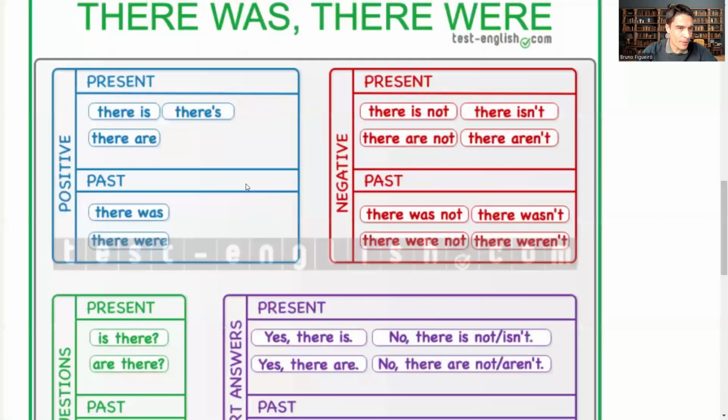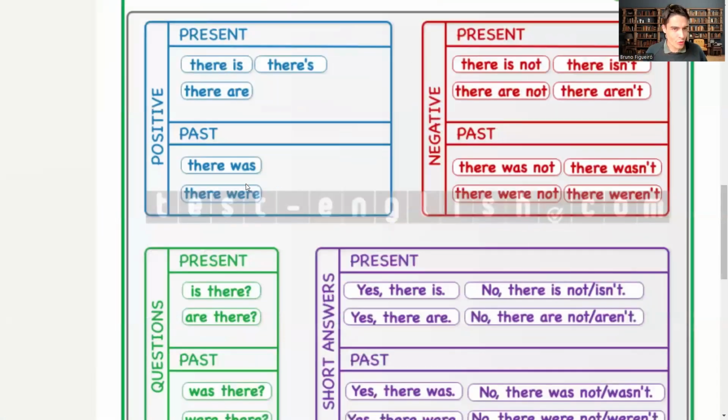There were people, there were a lot of people in the concert last night. In the past, there were. In the present, there are.